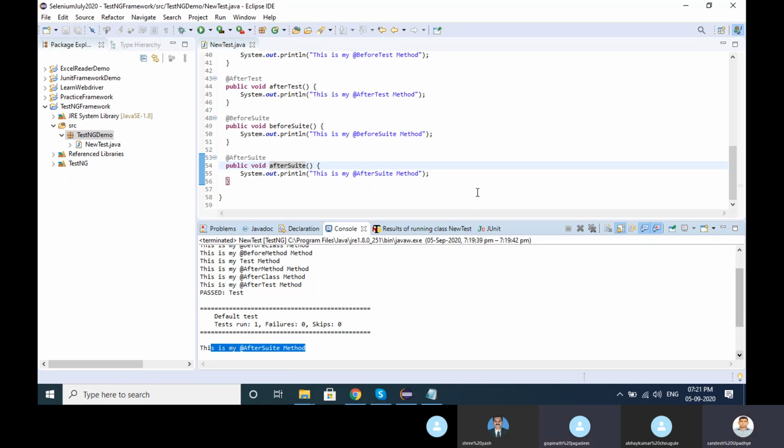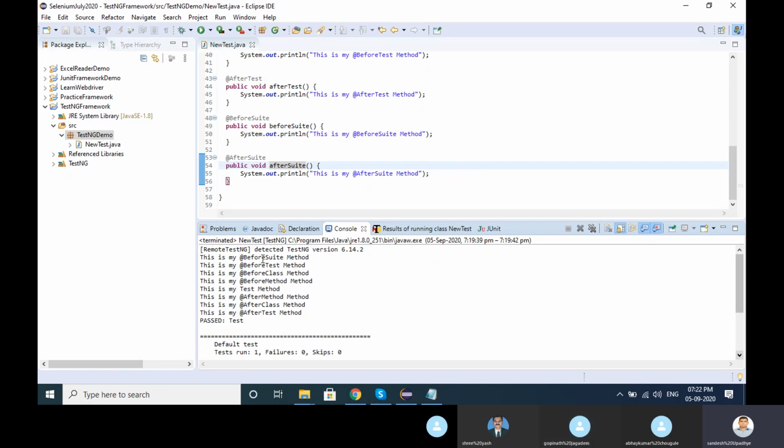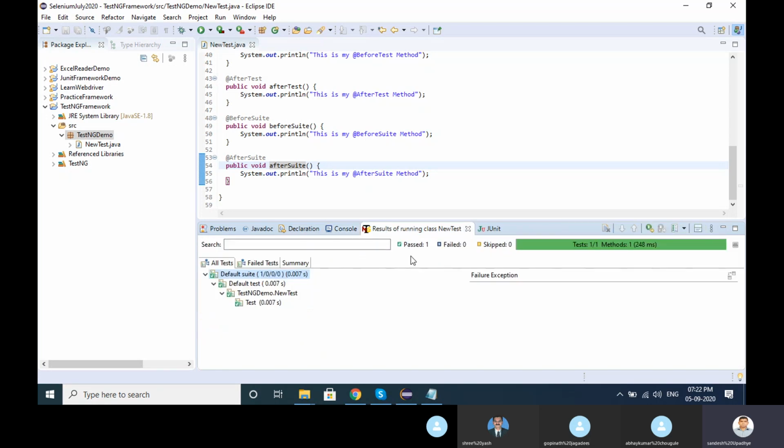Okay. And Sandeep also asked to give some real-time example of how this can be separated. The same thing we will convert into our vTiger application, so you will get a real-life example. Sure, first just understand the sequence. This sequence will be asked in the interview, and if I go with the running test case result, you will be able to find here test 7 seconds execution time, pass 1, skip 0, and test case 1.